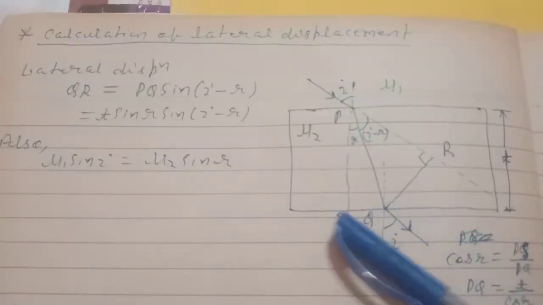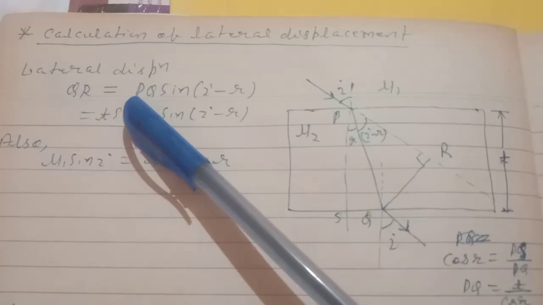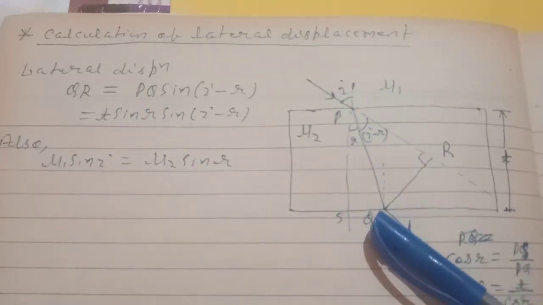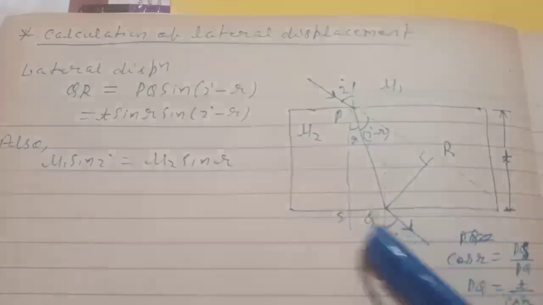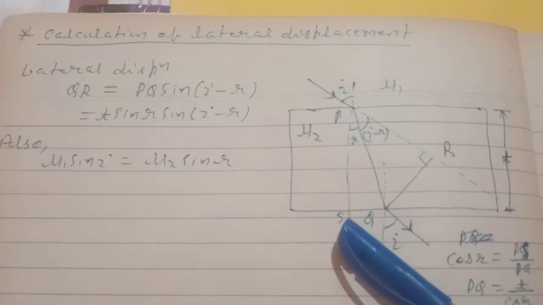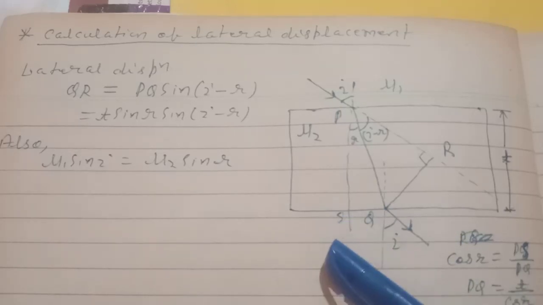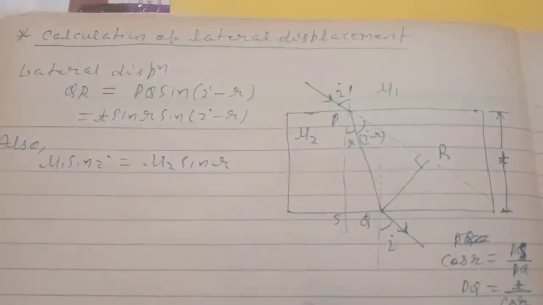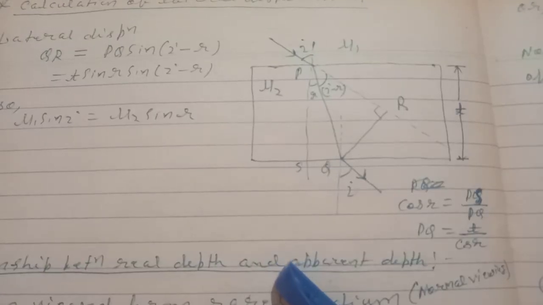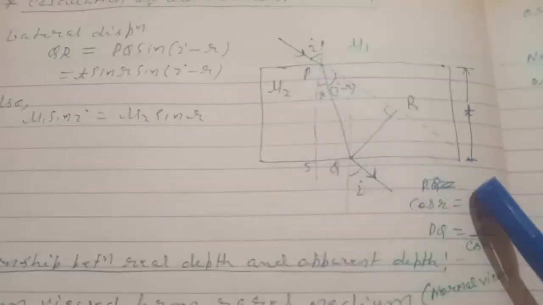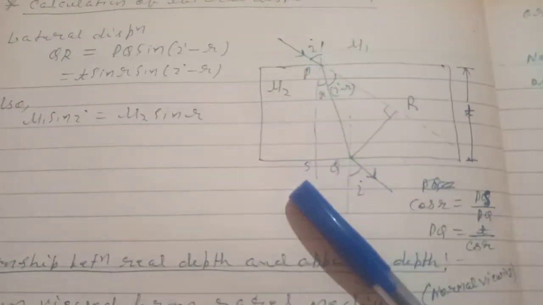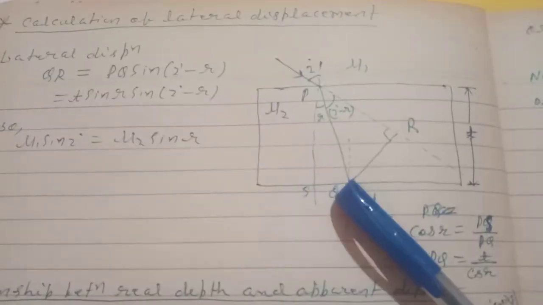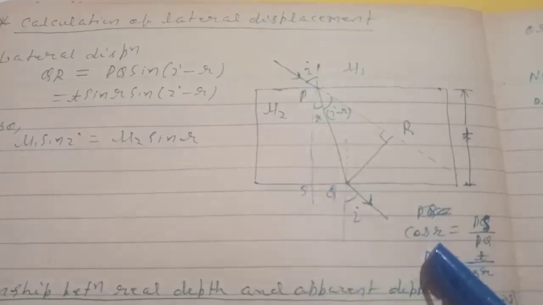Now from this triangle, if we want to calculate the value of PQ, then in triangle PSQ, cos r equals PS by PQ.